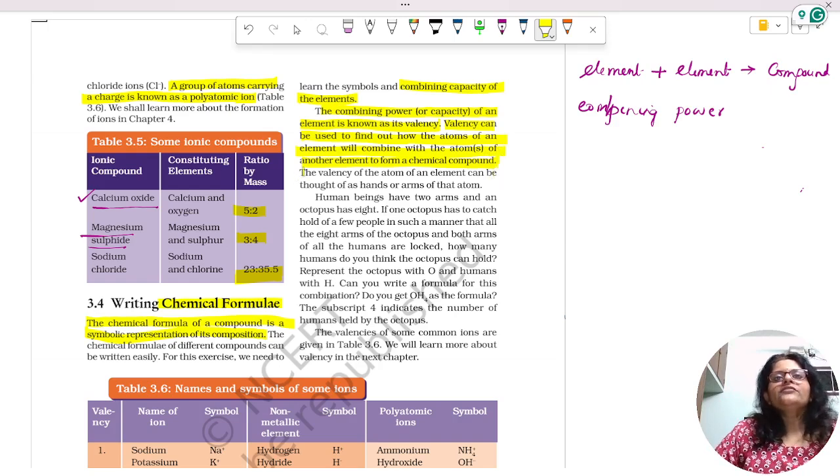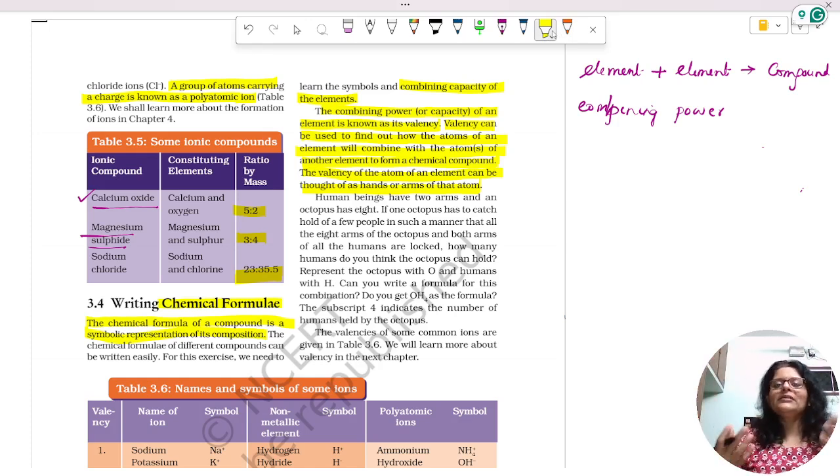The valency of an atom of an element can be thought of as the hands or arms of an atom. You will be studying valency in the next chapter, but here they are making you a little bit confused.